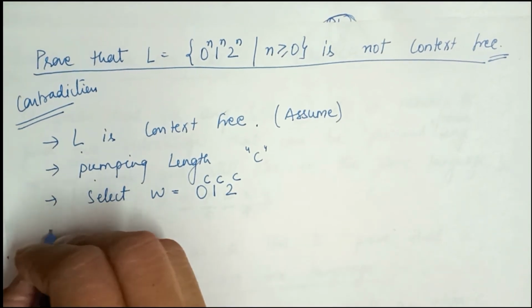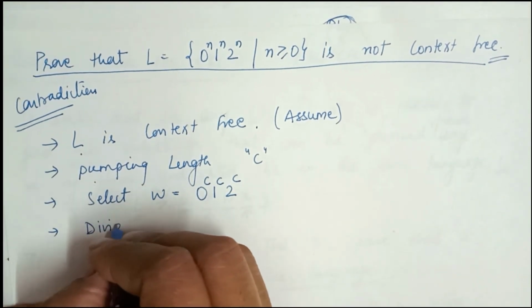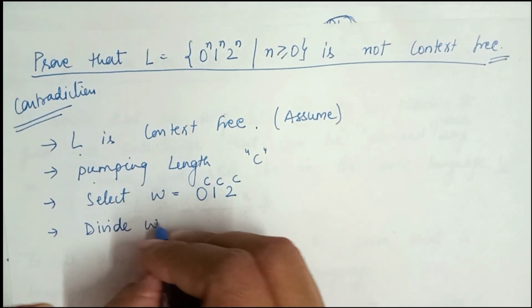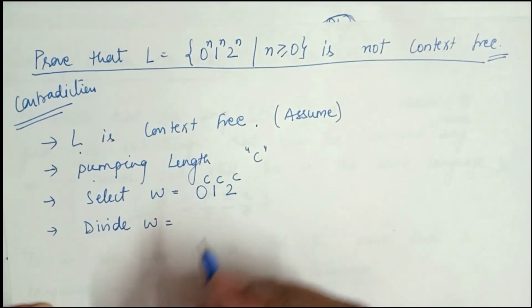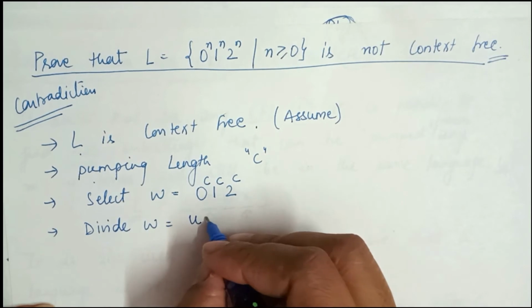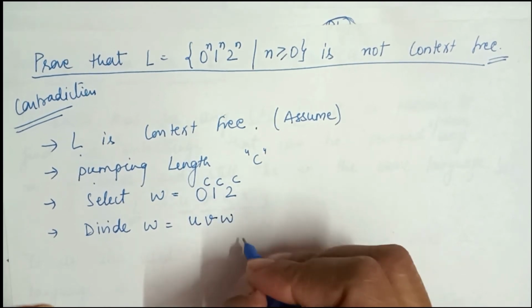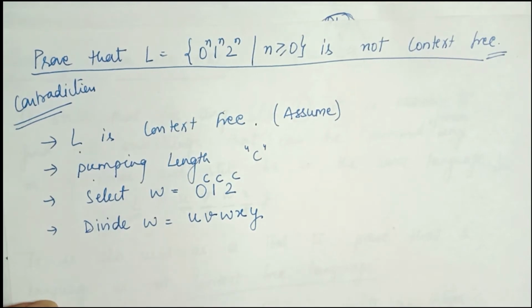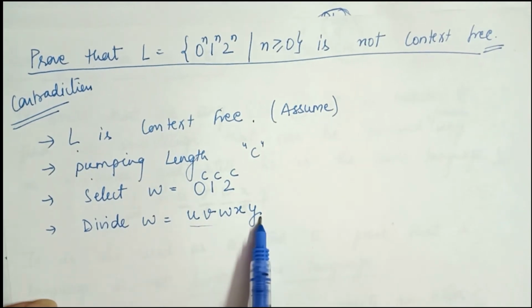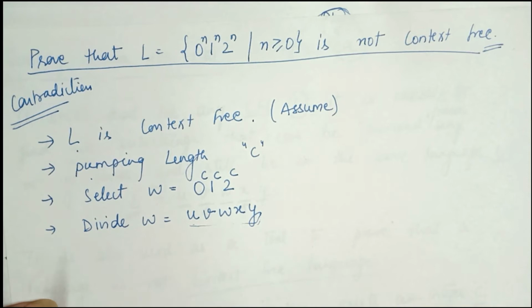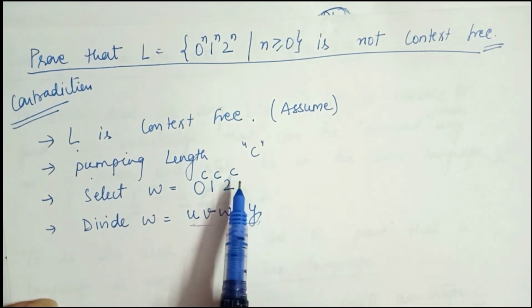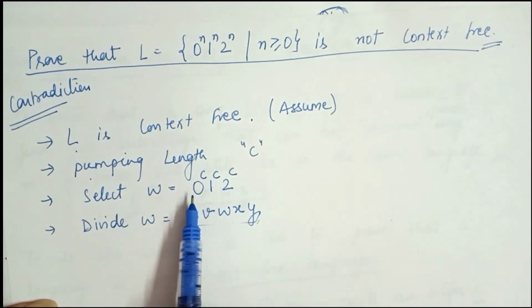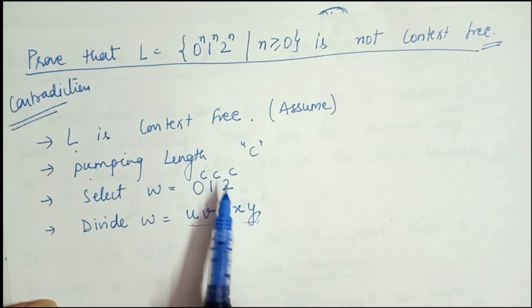Now the next step is we divide, or split, W into 5 substrings. What are the 5 substrings? U, V, W, X and Y. We divide this string into these 5 substrings in such a manner that they generate the same type of language, that is 0 to the power C, 1 to the power C, and 2 to the power C.